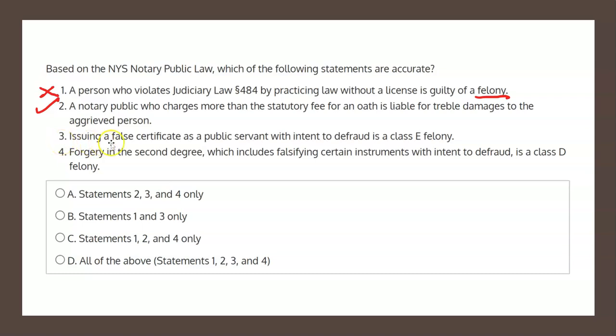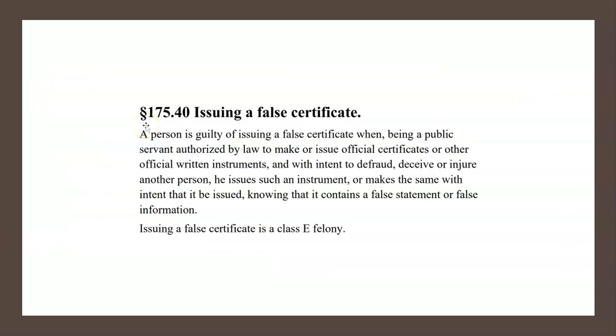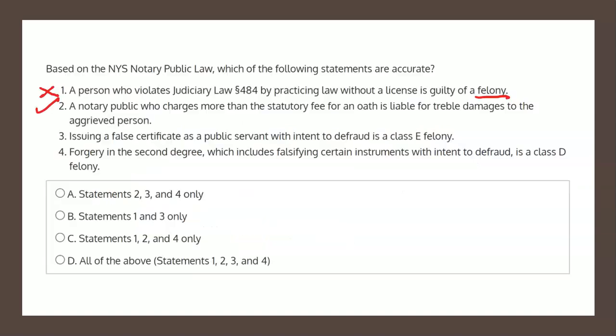Statement 3 states, issuing a false certificate as a public servant with intent to defraud is a Class E felony. Well, is this accurate? To determine this, we can have a look at the paragraph in the law dealing with issuing a false certificate, which is 175.40, found in the Notary Public License Law booklet. And here it details what issuing a false certificate is. And we see indeed that issuing a false certificate is a Class E felony. So therefore, Statement 3 is an accurate statement as well.